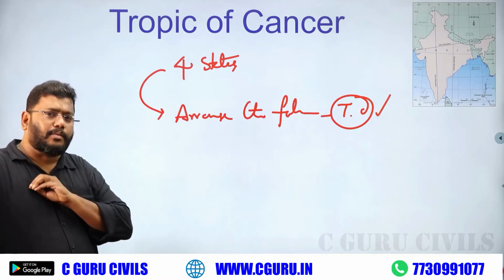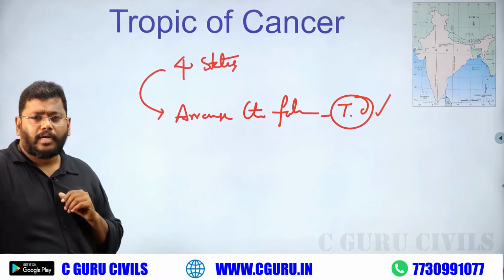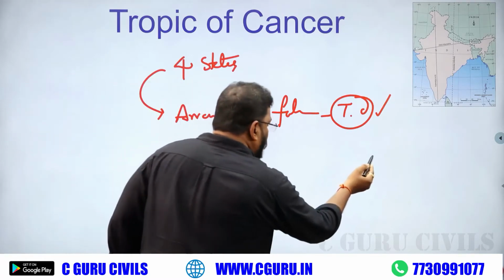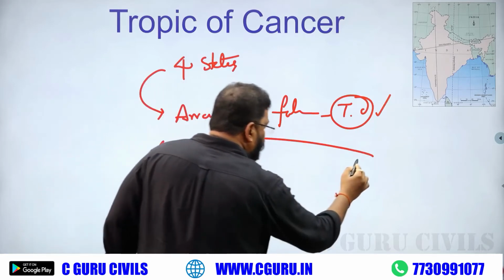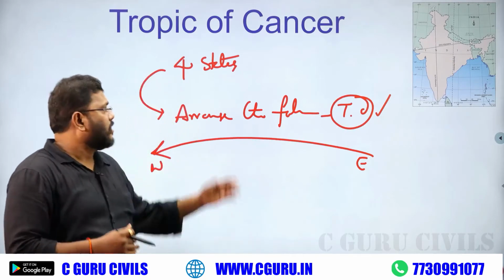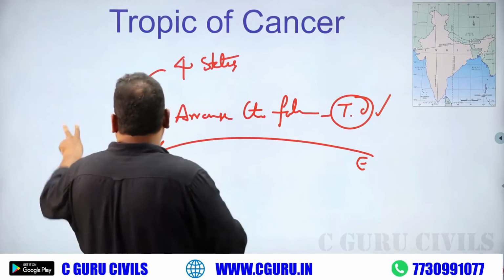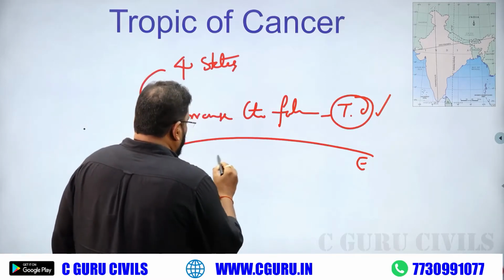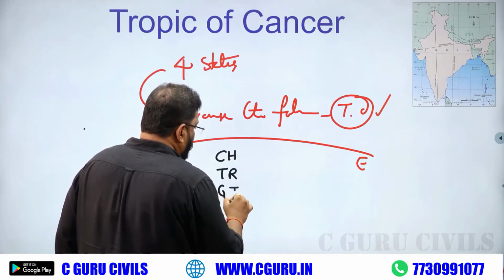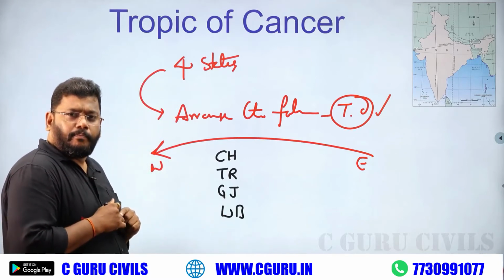They don't mention sides, either east or west. But there is a clue. What is the clue? The Tropic of Cancer always runs from east to west. Depending on this statement, you must arrange these 4 states, whatever they may be. For example, Chhattisgarh, Tripura, Gujarat, West Bengal. These 4 states are given.